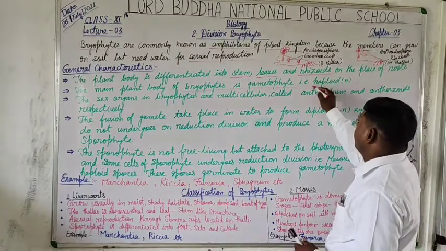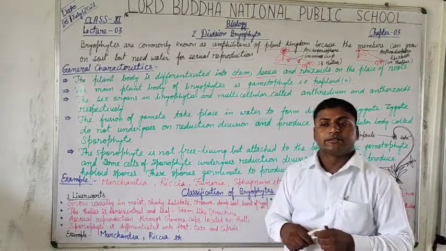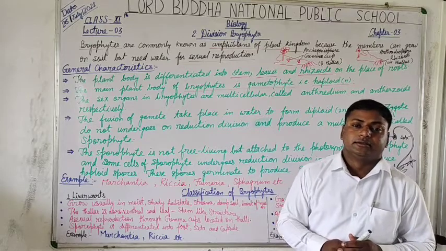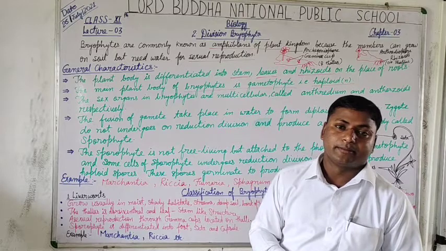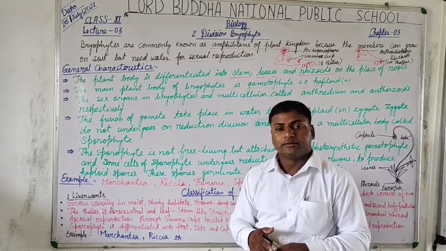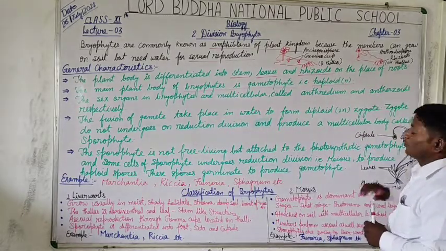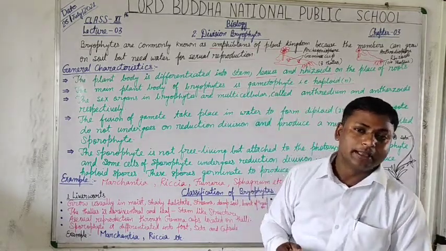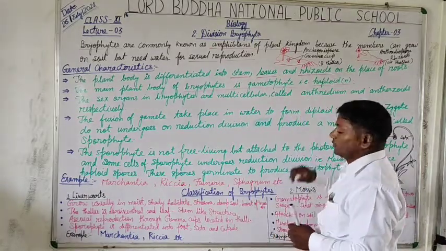At maturity, the male and female parent bodies bear the gametes: the male body bears the antheridiophore and the female body bears the archegoniophore.